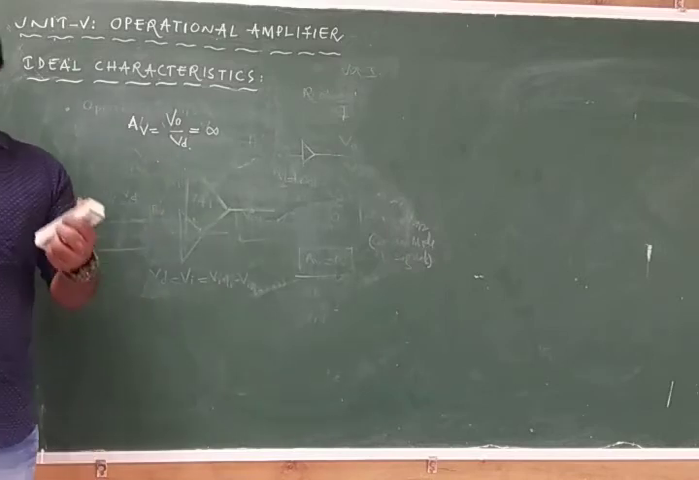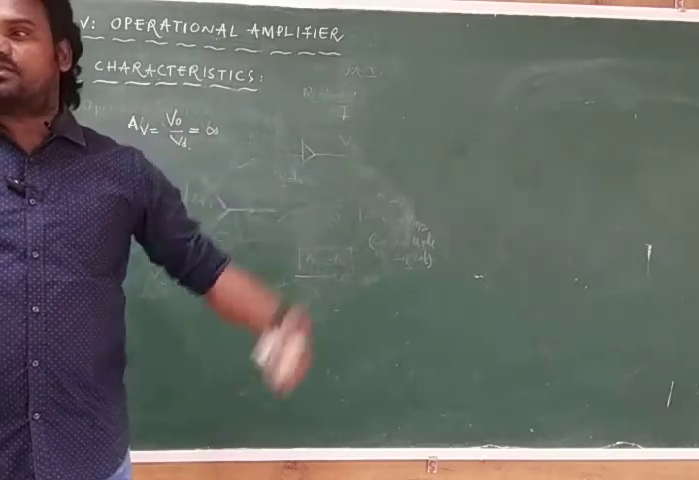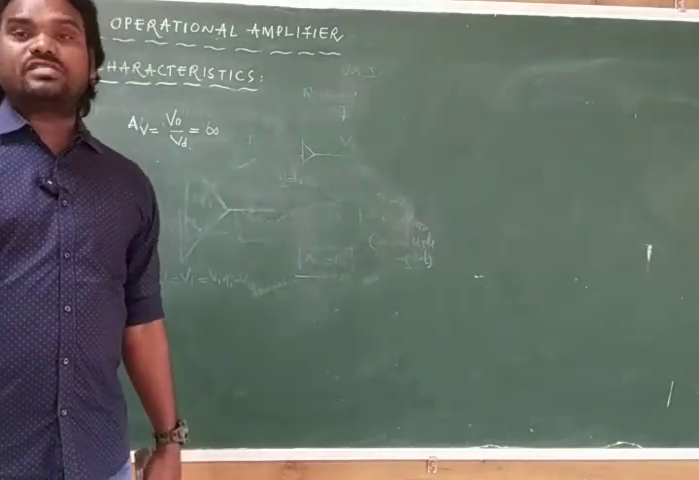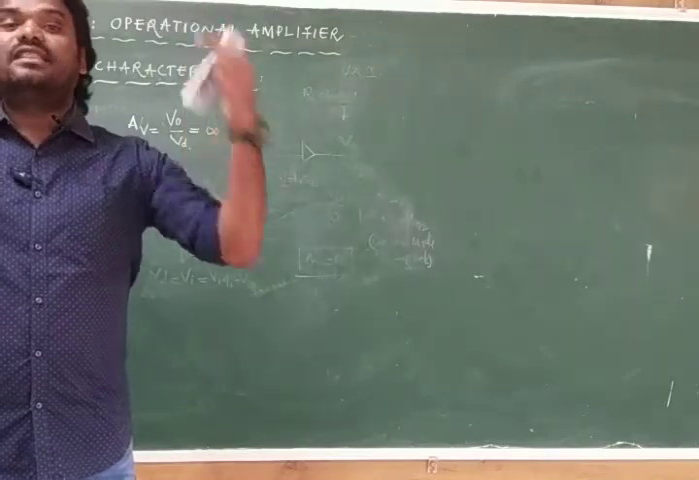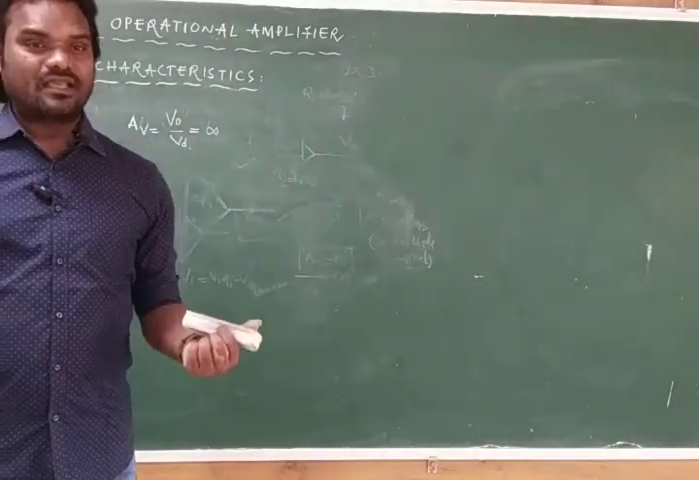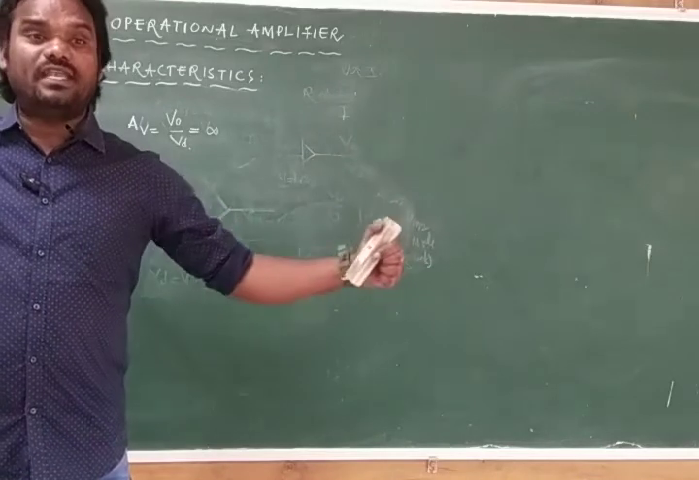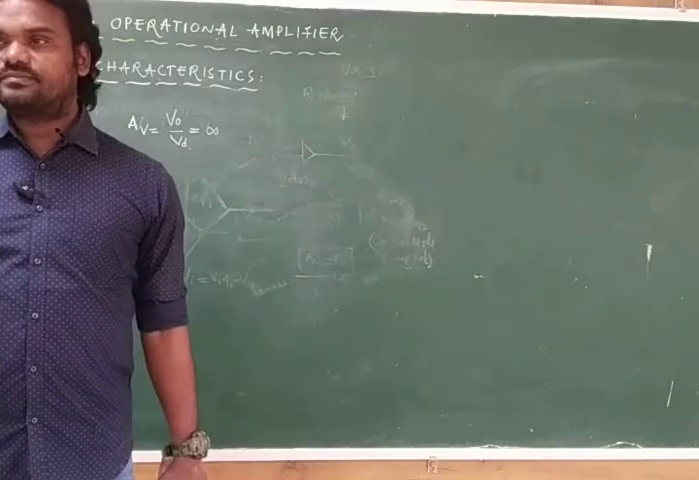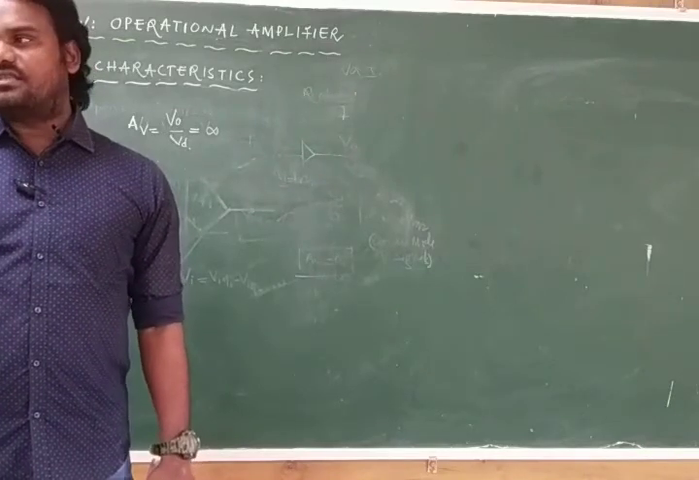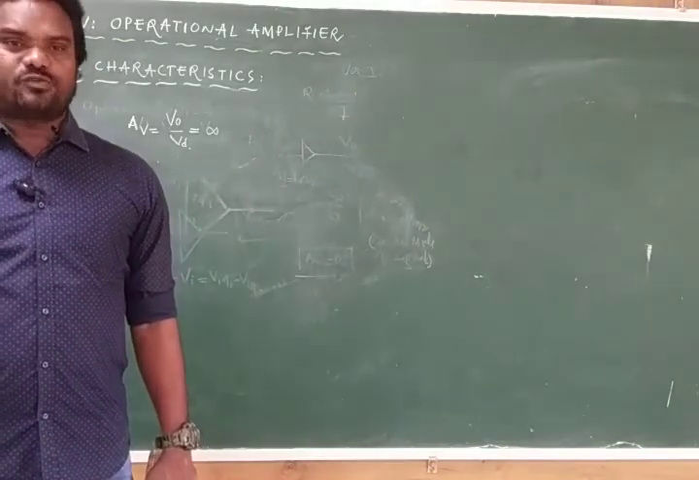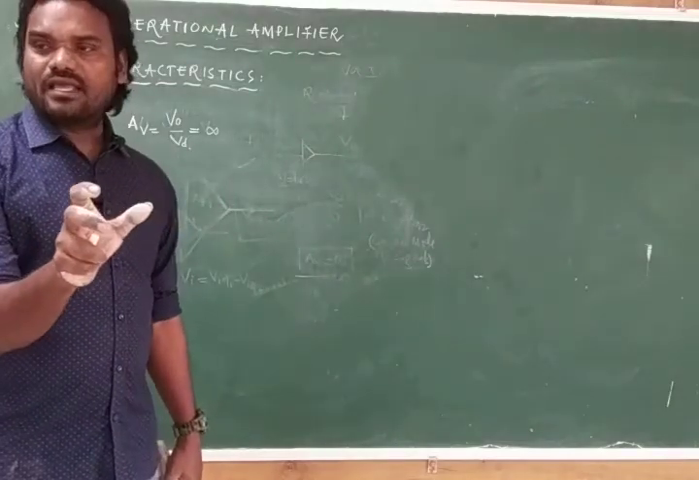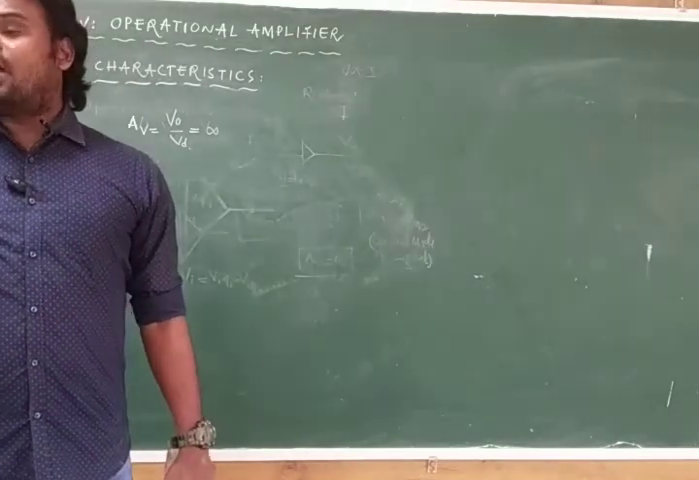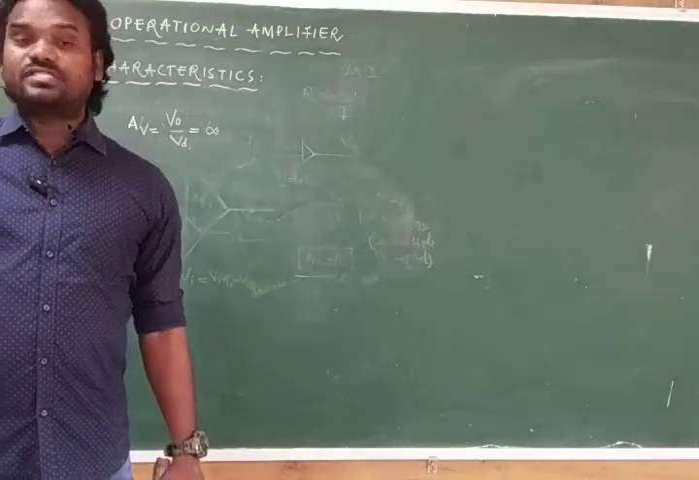That means on the output side we will be getting a huge output. On the input side there is no Vin, due to the huge resistance there is no voltage or current. But on the output side there is a huge voltage, so the resistance will be 0. I am explaining the complete opposite. At the input side, due to the high resistance, there is no input signal. But on the output side, what are we getting? A huge gain.